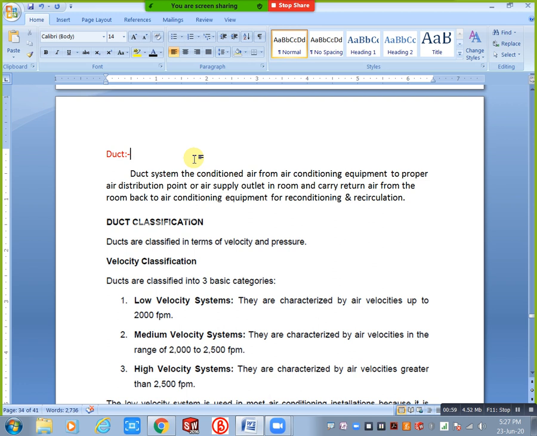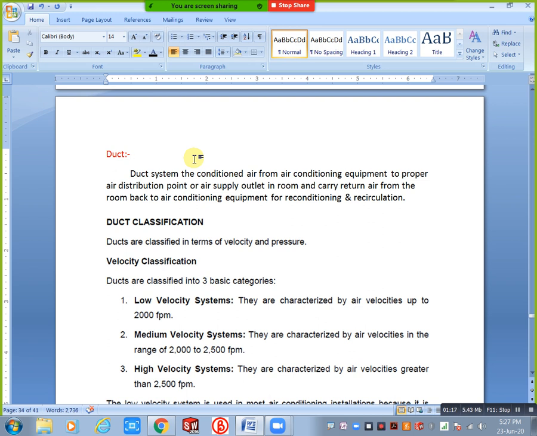Mainly as a supply, you will take FAD, fresh air duct, you will take return air duct or exhaust air duct. These are all ducts, but here a duct means just passing air from one place to another place. Simply, you will consider it as a component, it is passing air. Okay, you will consider it like that.